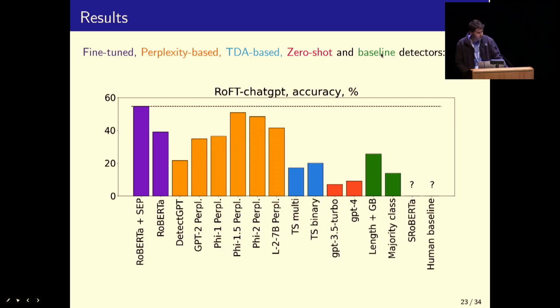Now let's look at the results on the RoFT ChatGPT dataset, which, remember, is the same thing, but with the completions generated by ChatGPT.